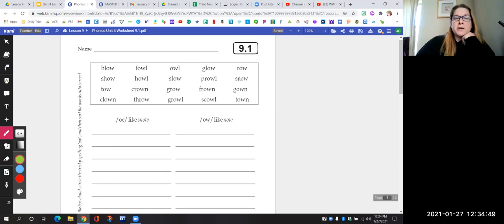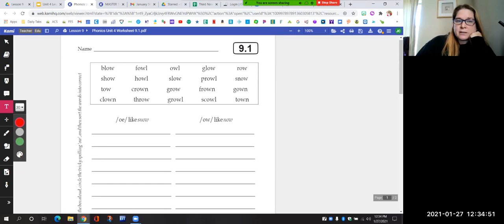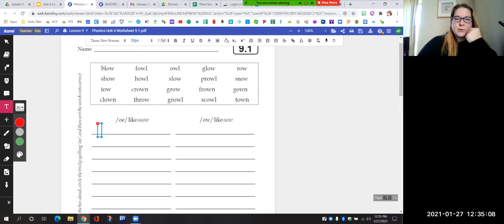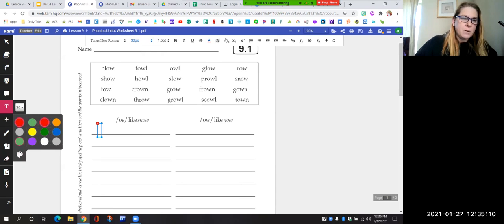You're going to read each word, and using your text box, you're going to decide, does it say O, or does it say ow? And you're going to put it in the correct space, okay? Like our first word is the word blow. Oh, like snow. So we're going to write the word blow.